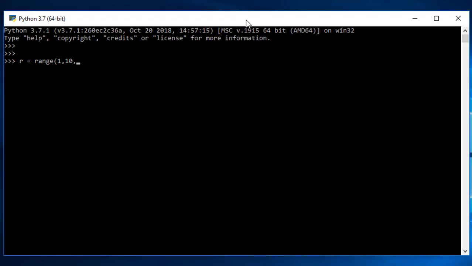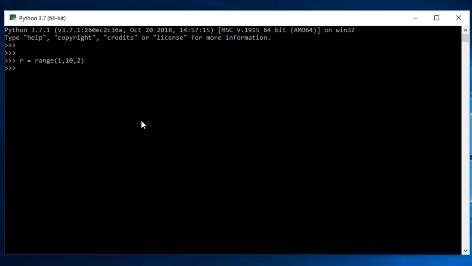So if the gap is 1, you just don't need to enter anything, you just need to close. That is the default value. But if the gap is 2, all you have to do is give 2. So now all the values in R are from range 1 to 10, which has a gap of 2. That means 1, then 3, then 5, then 7, and so on. So now our R has this particular range.